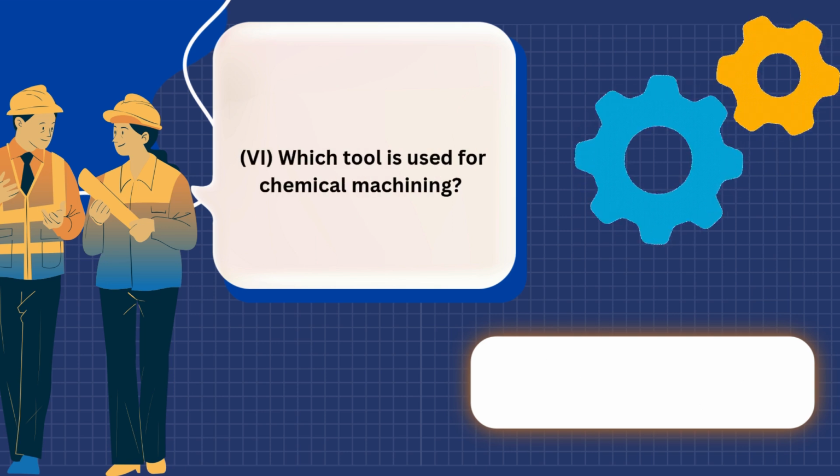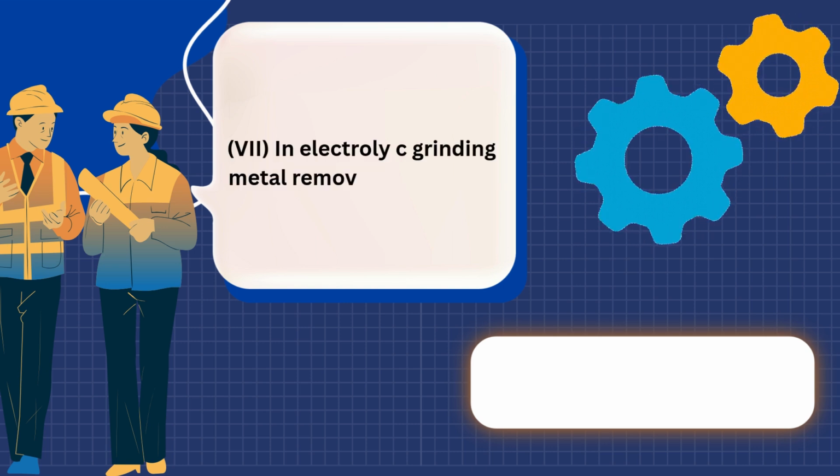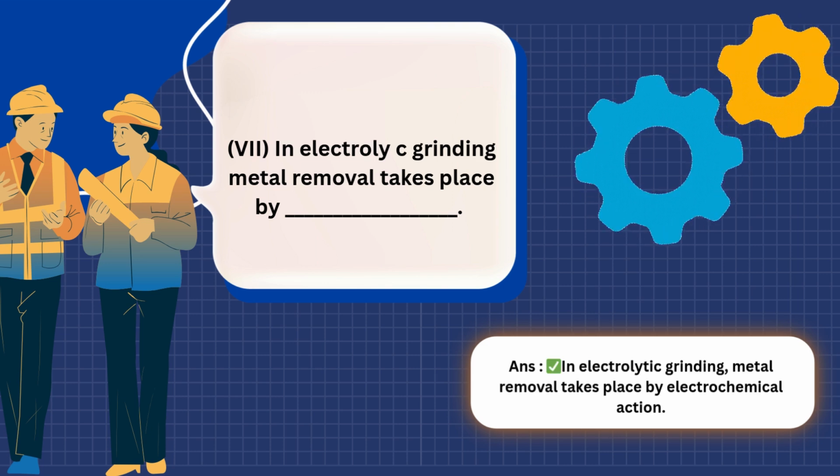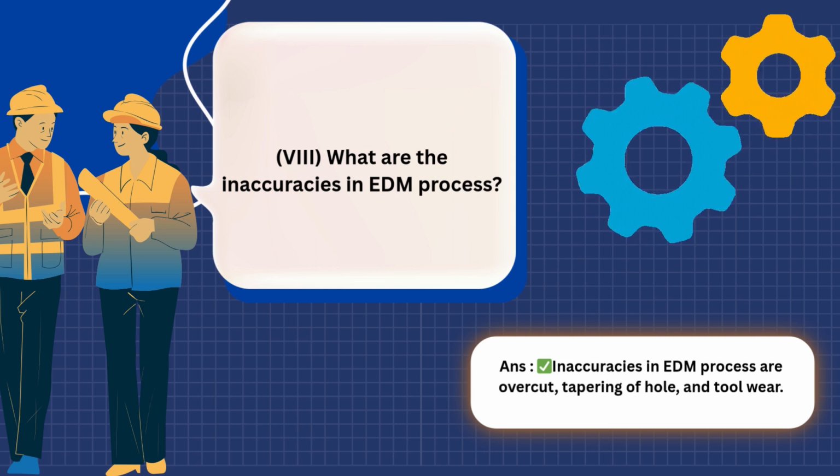6. Which tool is used for chemical machining? Answer: the tool used for chemical machining is a maskant. 7. In electrolytic grinding, metal removal takes place by? Answer: in electrolytic grinding, metal removal takes place by electrochemical action. 8. What are the inaccuracies in EDM process? Answer: inaccuracies in EDM process are overcut, tapering of hole, and tool wear.